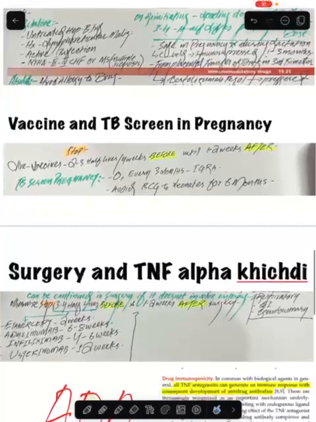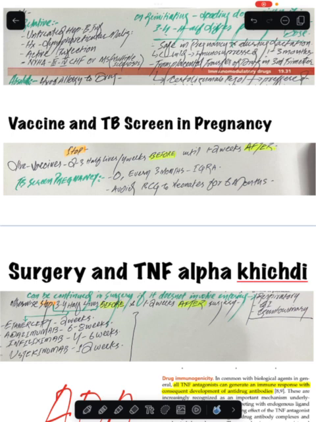The next is vaccine and TB screening in pregnancy. The TB screening in pregnancy we are going to do at 0, and every 3 months we are going to perform IGRA. We have to avoid BCG to neonates for 6 months. Okay, after 6 months the baby will not be a neonate, so we are going to give BCG to a 6 months old infant.